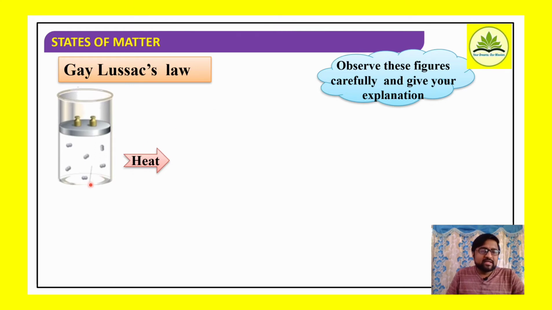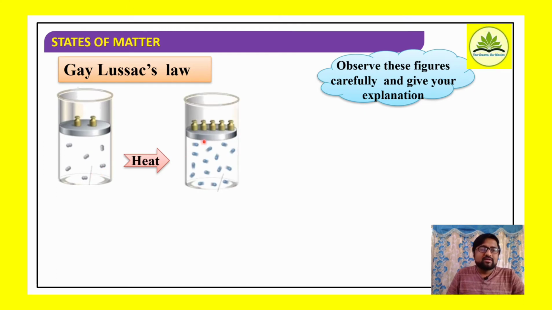According to Charles law, if you increase the temperature, volume also increases. But now we are not allowing the volume to expand; volume is kept constant. When volume is kept constant, look at the molecules: 1, 2, 3 up to 16, total 16.